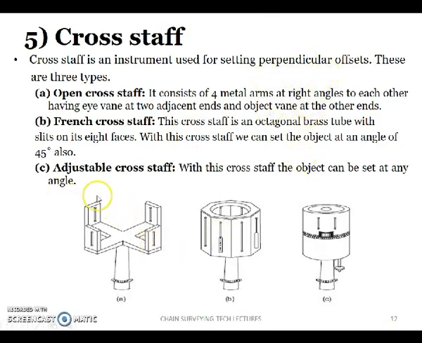With the open cross staff we can only form the lines which are perpendicular to the existing baselines or any survey line. Using the French cross staff, along with the 90 degrees angle line, you can even set a line of 45 degrees angle. And using the adjustable cross staff, you can set any angle between two lines.